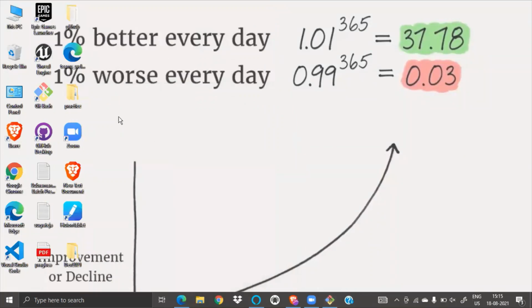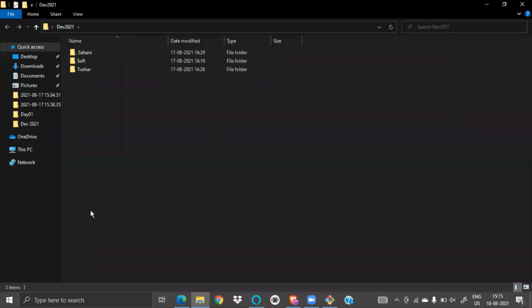First, let's see. हमें पता है कि कैसे folder बनाए जाते हैं, right? We know how to create a folder. Yesterday we created this, right? We know how to create a folder, but how to create a file? Let's see.